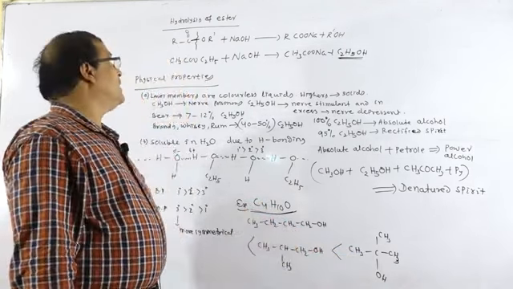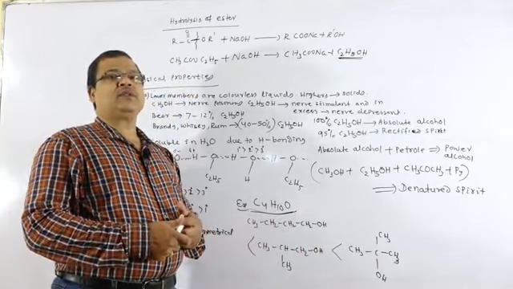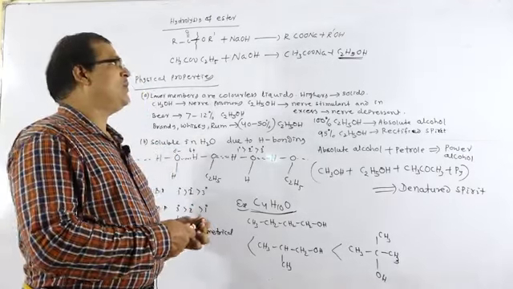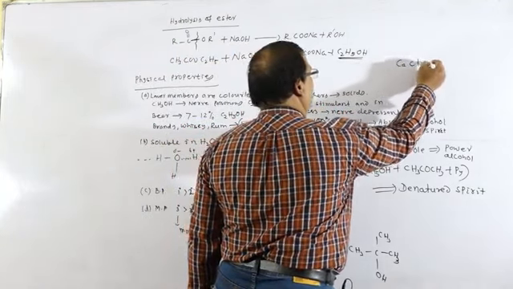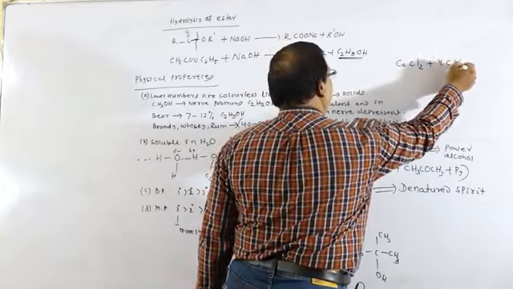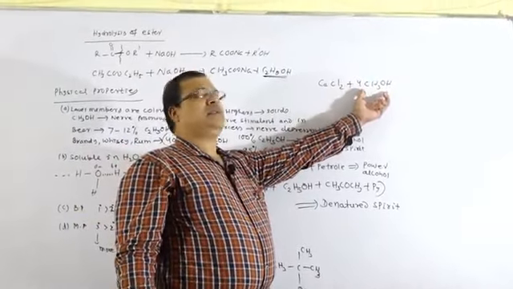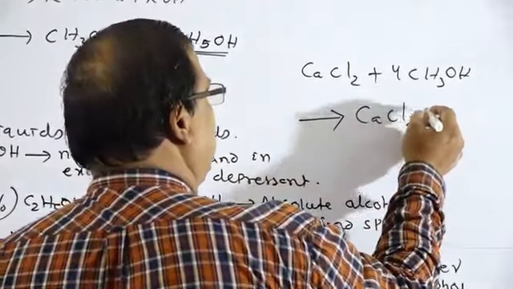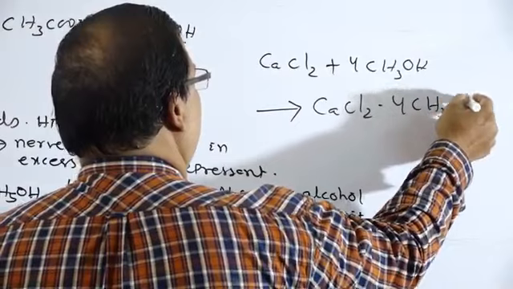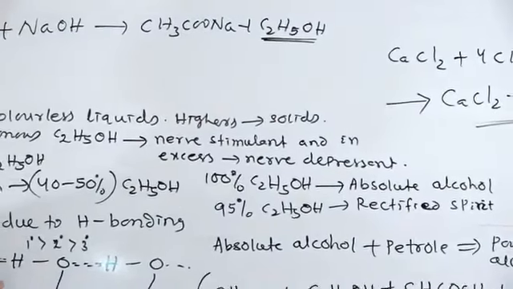So, this is regarding the physical properties. Alcohols also have the ability to form solid addition compounds. For example, if you take calcium chloride and add methyl alcohol, there is the formation of a solid material, an addition compound, CaCl2.4CH3OH. So, this is regarding the physical properties of alcohols.